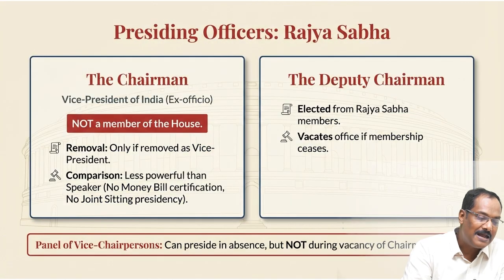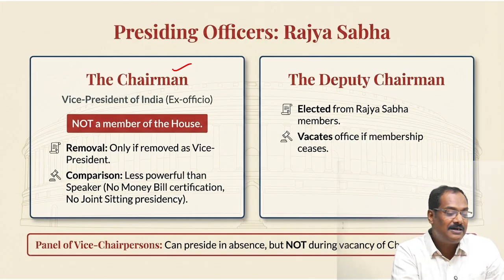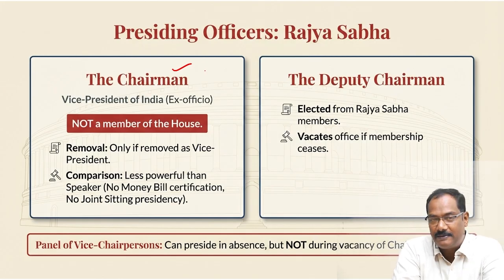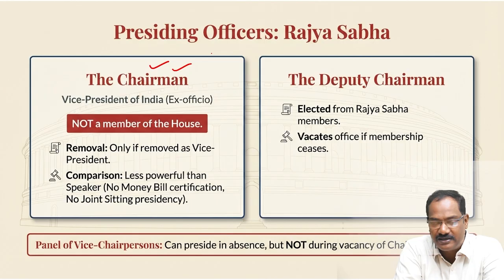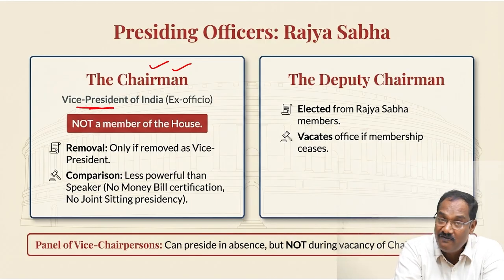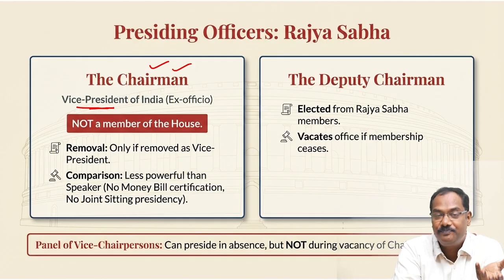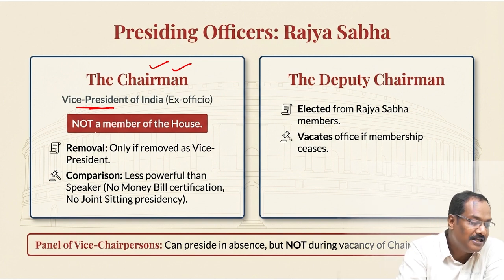First of all, you have to understand the chairman is not a member of the Rajya Sabha. Rajya Sabha is basically representing the states. It is known as upper house, elder house. But the chairman is not a member of Rajya Sabha. Whoever is elected as the vice president of India is an ex officio chairman of the Rajya Sabha. That means he automatically becomes the chairman of Rajya Sabha. Therefore he is not a member of Rajya Sabha. So this word is important.